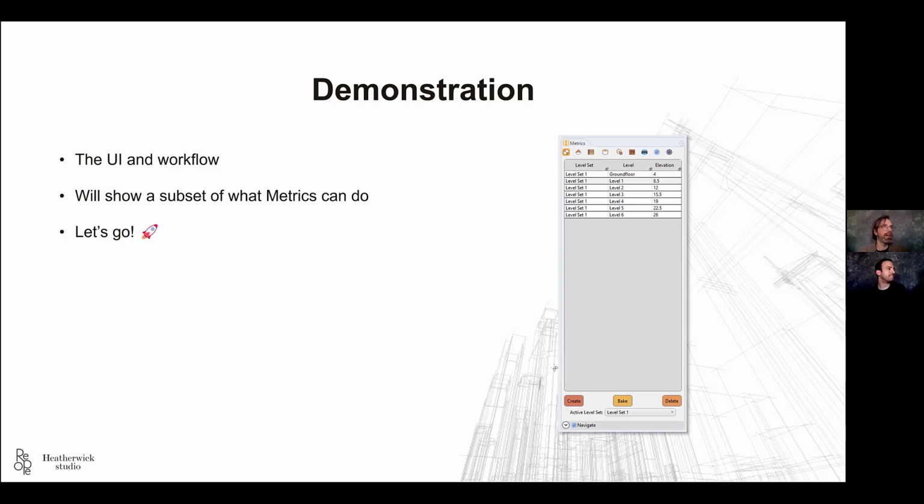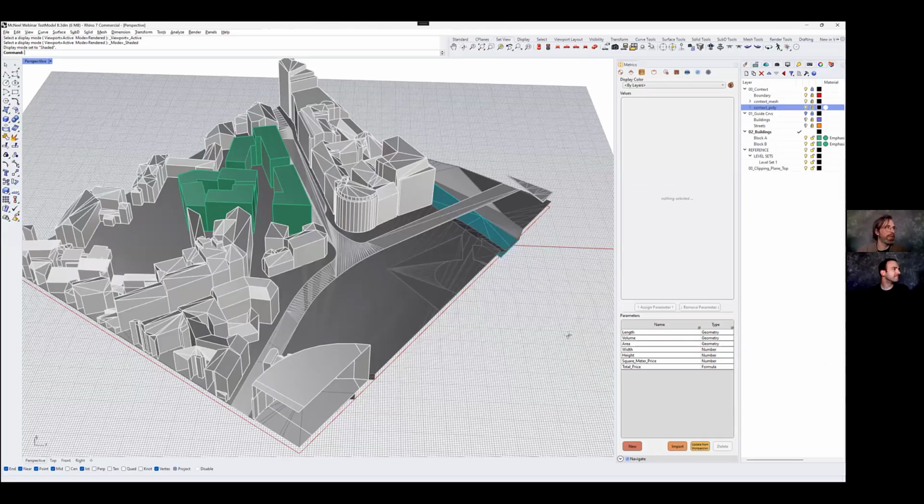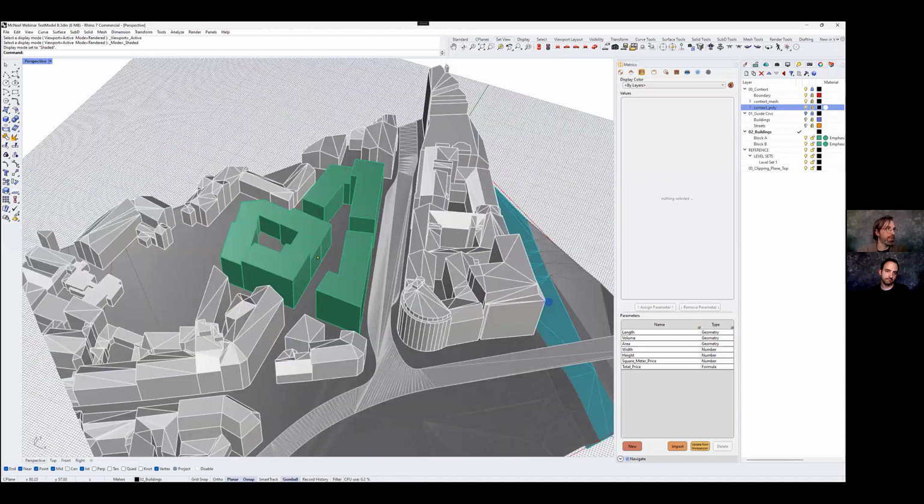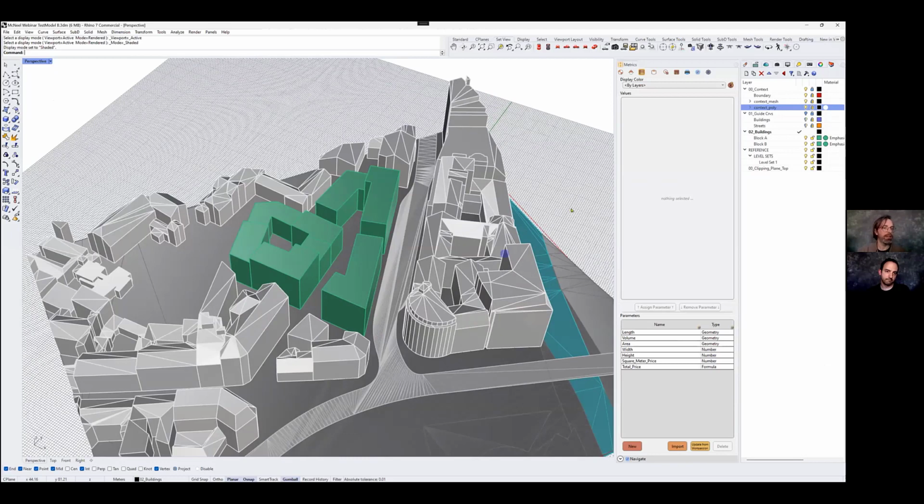So here I set up a simple model on a site. It's not a real project, just something I made for this presentation. We're going to focus on the green buildings in this setting. First I'm going to mention Metrics, which is now in this panel here. Everything we have in Metrics is in this one single panel.